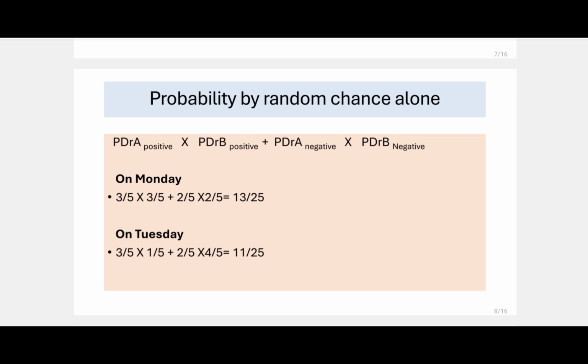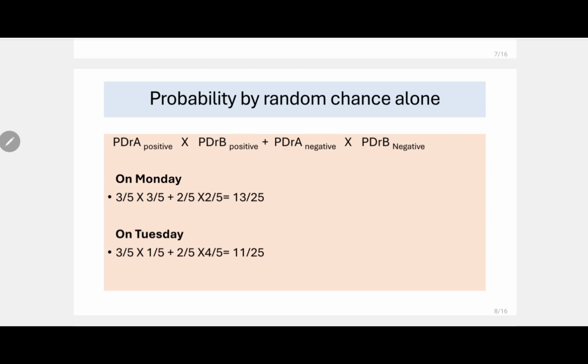So we will say that Dr. A has diagnosed positive and Dr. B has diagnosed positive. That is agreement. Dr. A has diagnosed negative, Dr. B has diagnosed negative. That is also agreement. So these are the only two cases of agreement, because we are doing either positive or negative. So in probability, when we use "and", we will multiply those values, right? So positive diagnosis happening, we will multiply these values. Negative diagnosis happening, we will multiply these values, and we will add these.